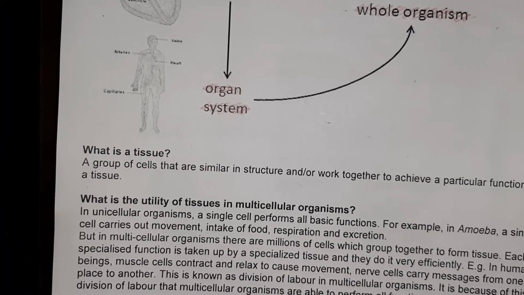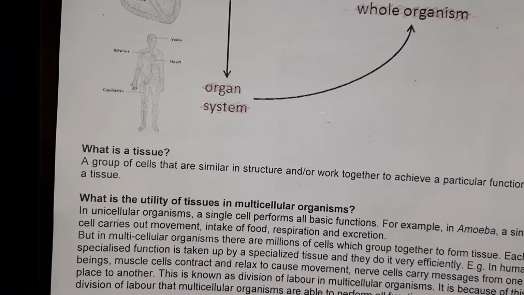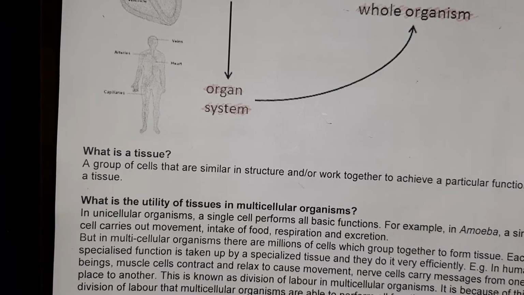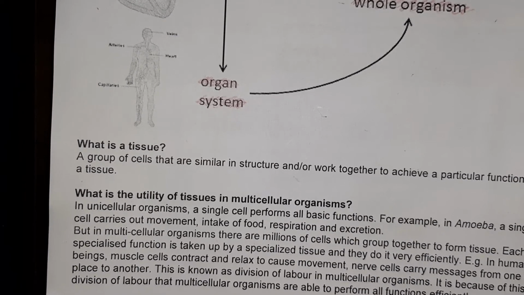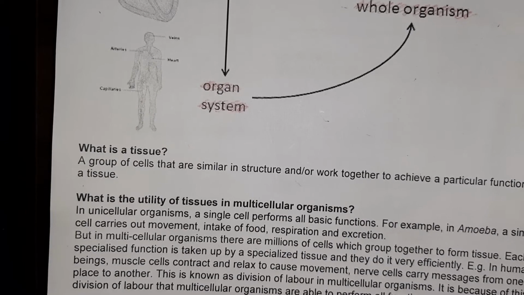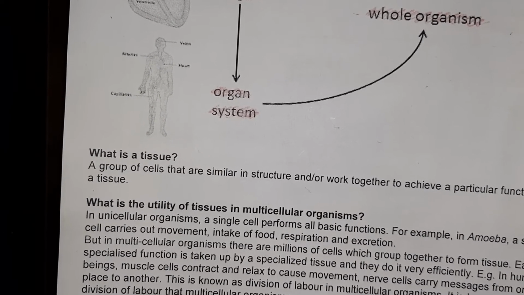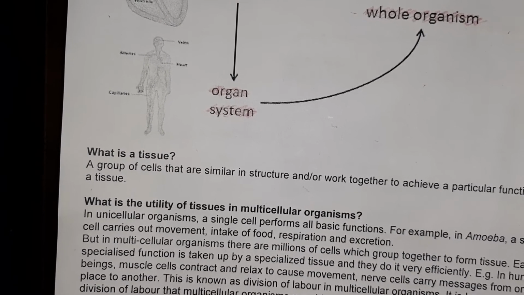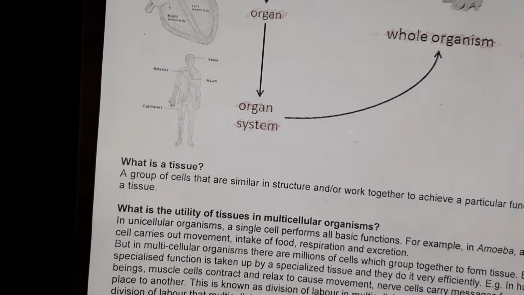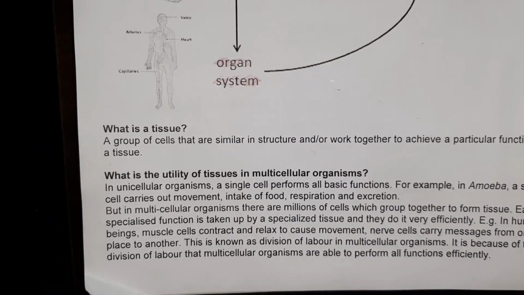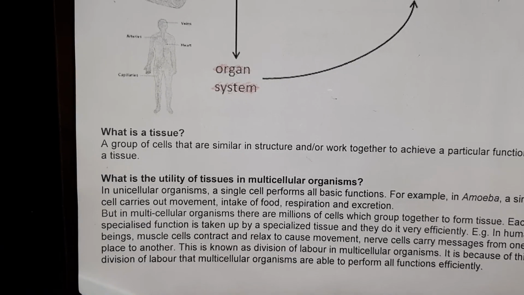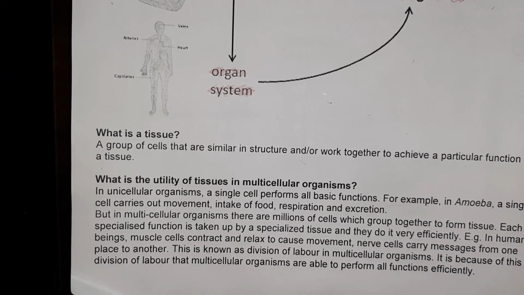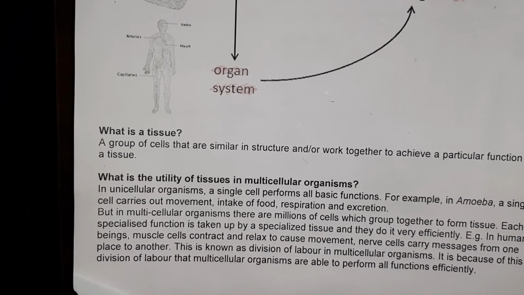What do you mean by division of labor? It means that one cell will perform one or a few particular functions, not more than that. It doesn't mean that one cell will perform all the functions. We know that the cell is the functional unit of life, but still in the case of tissue, one cell or one particular tissue will perform one particular function, not more than that. So there is a division of labor. One particular cell will perform one particular function. That leads to the division of work, so there will be more efficiency.